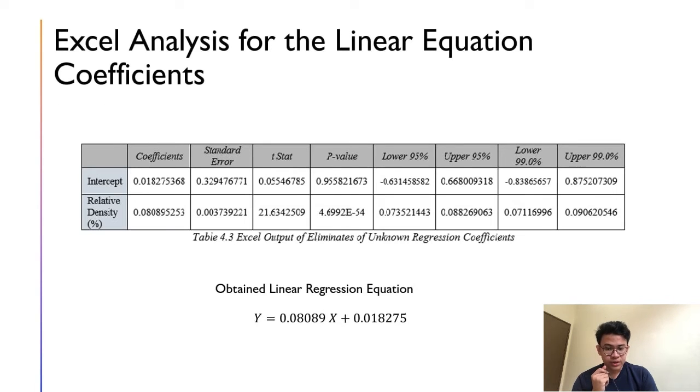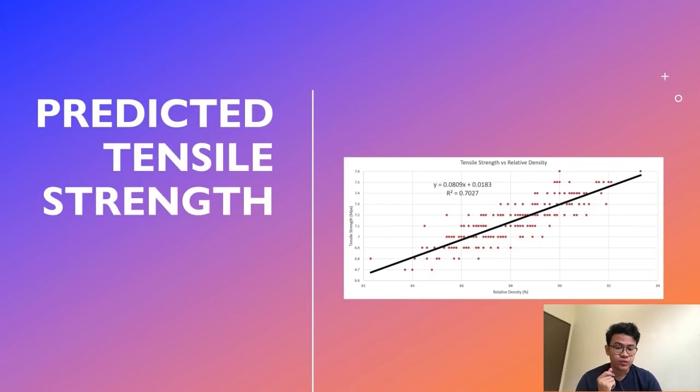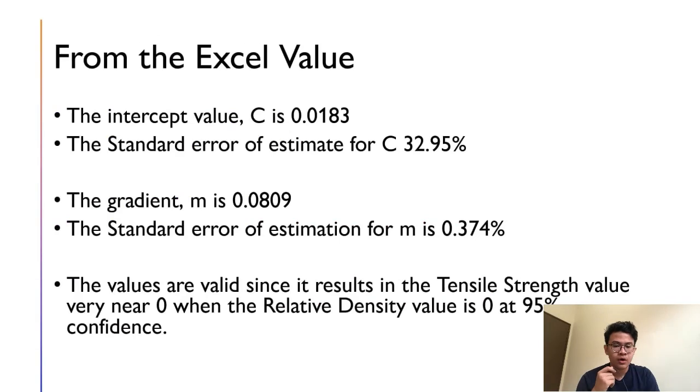For the Excel analysis of the linear equation coefficients, we obtain the equation y equals 0.08089x plus 0.018275, and this is the actual tensile strength against the relative density. As we can see, the predicted tensile strength is in a positive linear relationship. For the Excel values, the intercept value c is 0.0183.